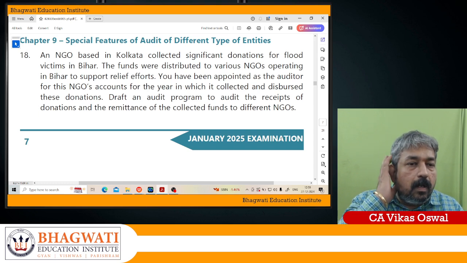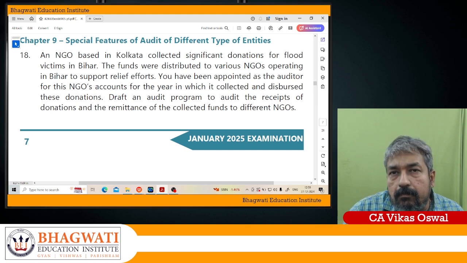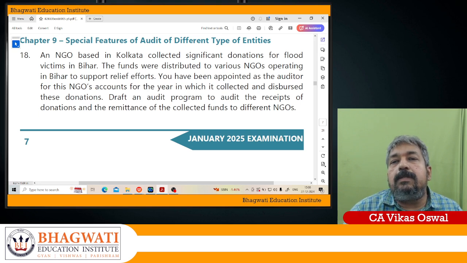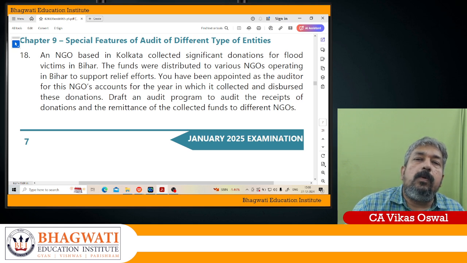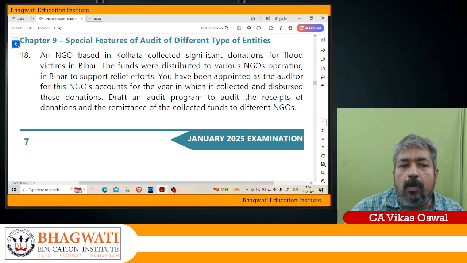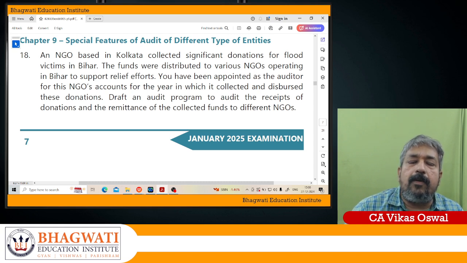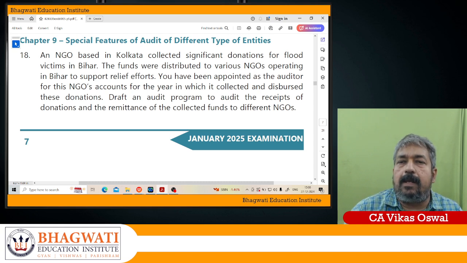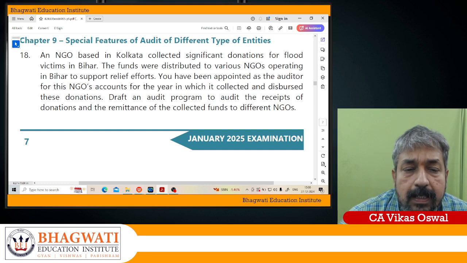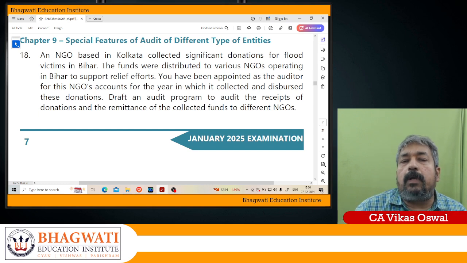Now, if you see this case study, my dear soldiers, we are looking into the audit of an NGO. When we are talking about an NGO, it means a non-governmental organization, and the main purpose is that they are not meant for commercial purposes. They are meant for welfare purposes. They are meant for social purposes.